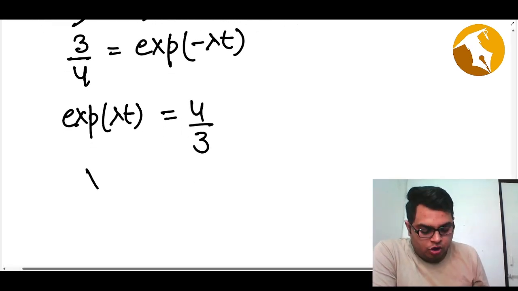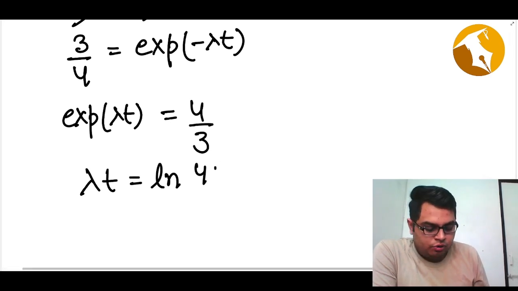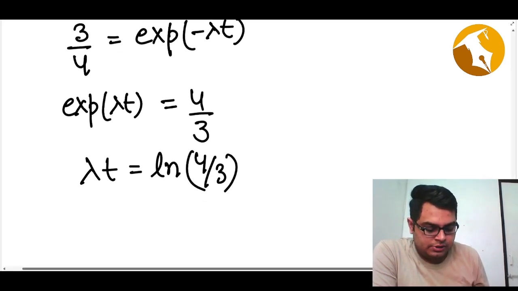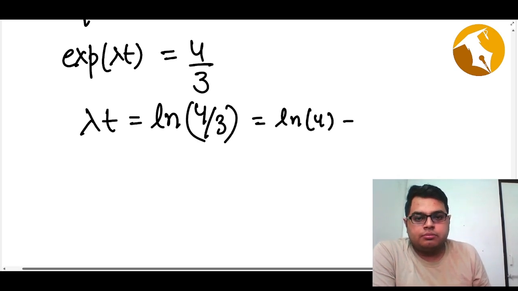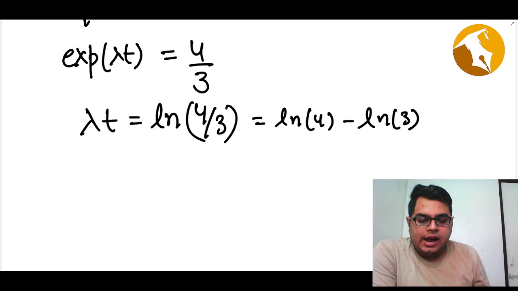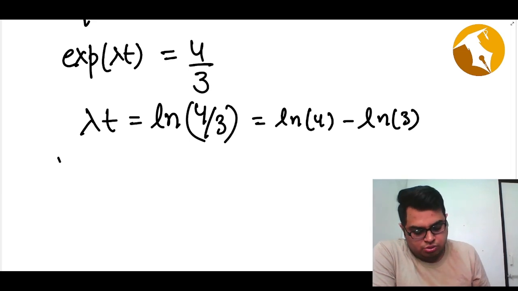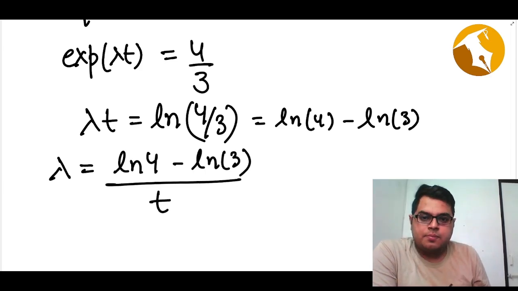Now I will take log on both sides, so I will get lambda t equals ln 4 by 3, which is basically log 4 minus log 3. So lambda equals log 4 minus log 3 divided by t, right?